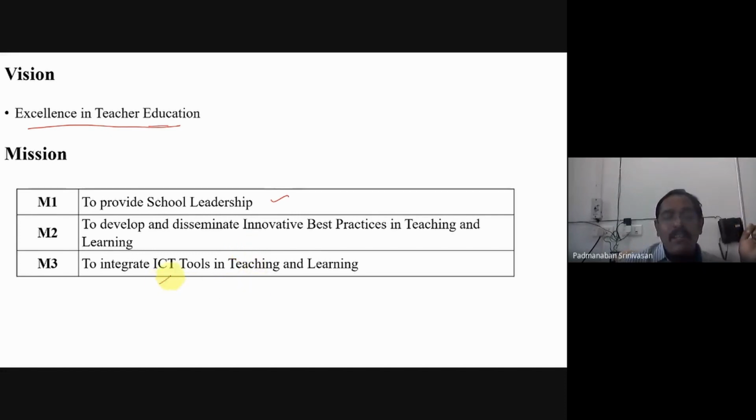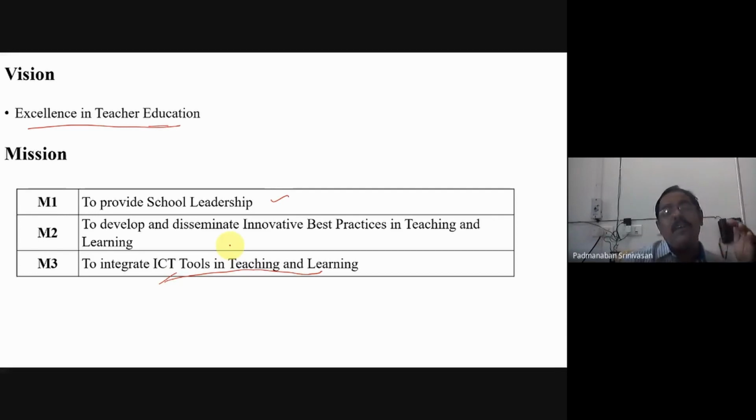And nowadays, if we are not using a web conference tool, teaching is not possible in these situations. Everybody knows we are using it. Therefore, the third one is that we have to integrate ICT tools in teaching and learning. If the third one is not there, then this 1 year we cannot do any teaching. So these 3 are the missions to achieve our vision.